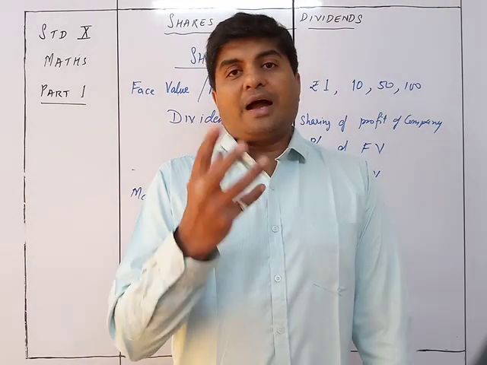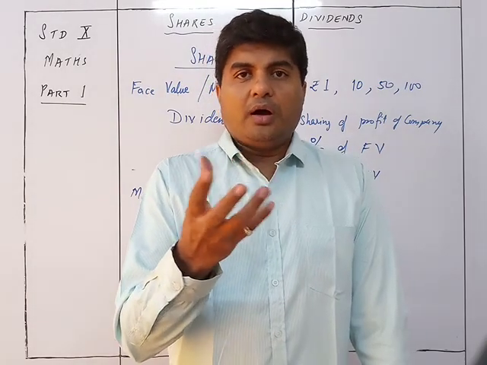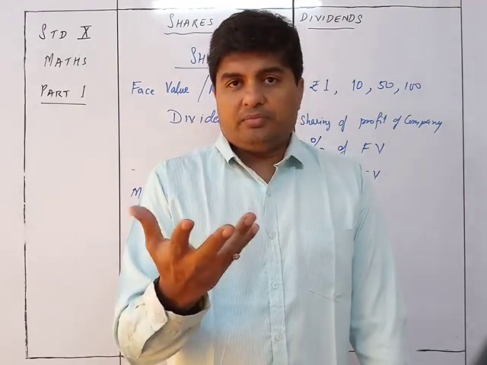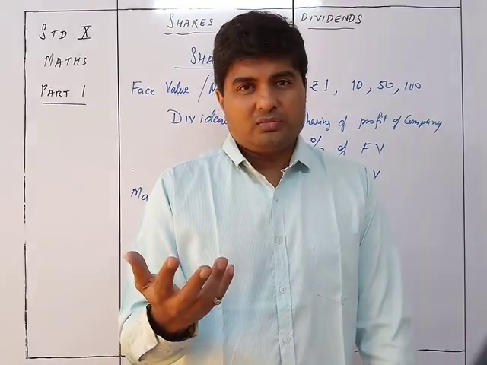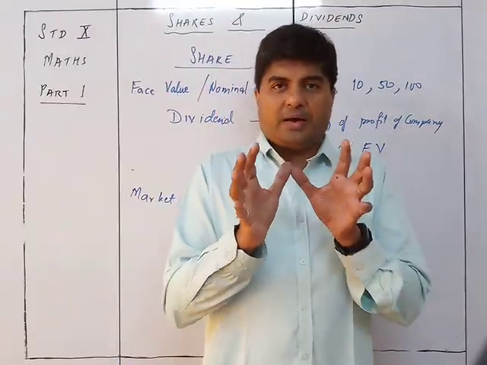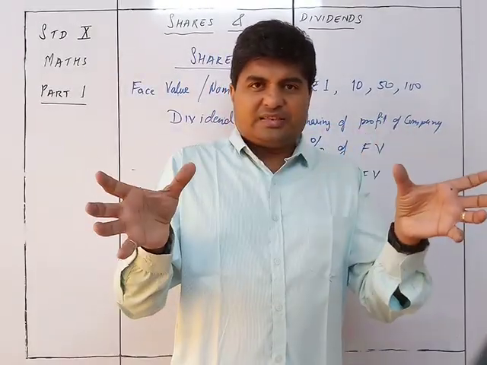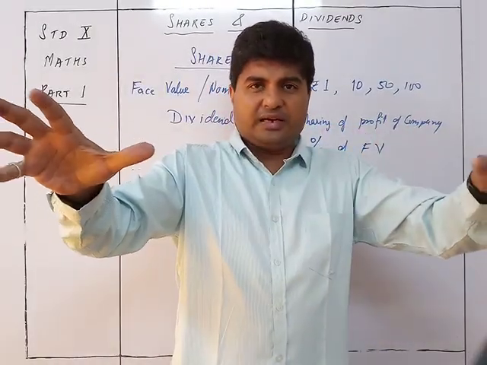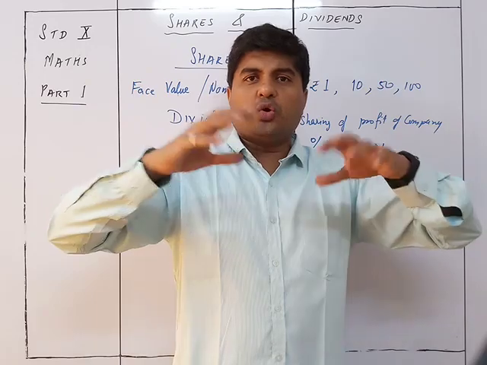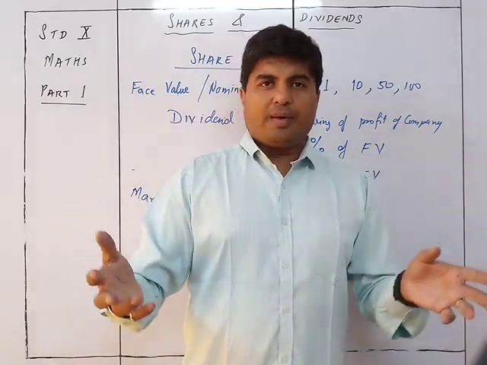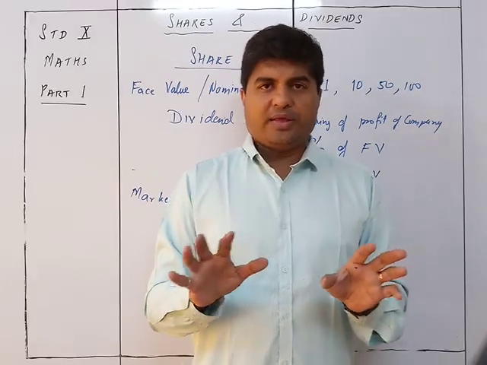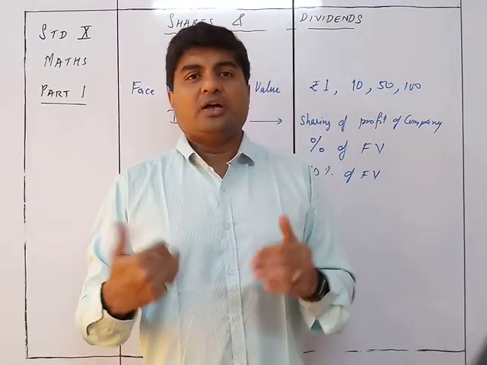Now the company doesn't want money every time, so the company is not going to increase the number of shares. If a company had 100 shares, it sold all 100. After selling those 100, it is not going to make another 100 shares and float them in the market to be sold. It is never going to do that, and it cannot do it also because the government restricts it.